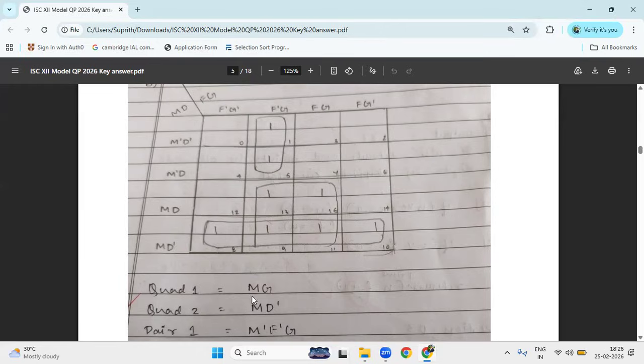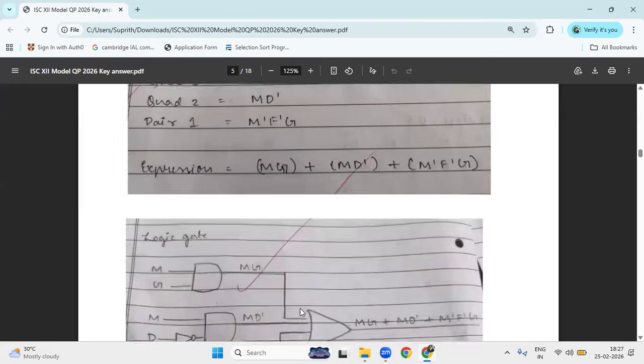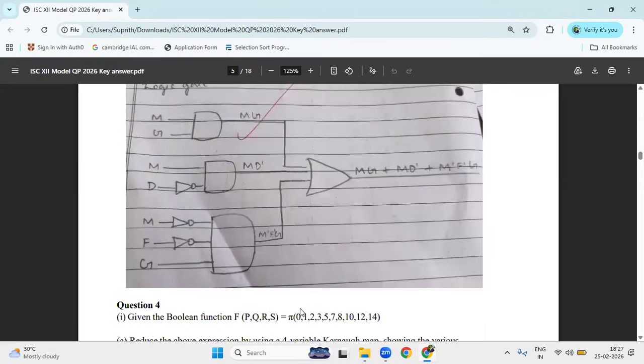In this you can see quad number 1 is MG. How is it MG? This one is M, and here the remaining term is G, right? And quad number 2 is MD dash, which we can write directly. And the pair here has the same terms M dash F dash G. That we can write, and we can implement it on the truth table using logic gates.